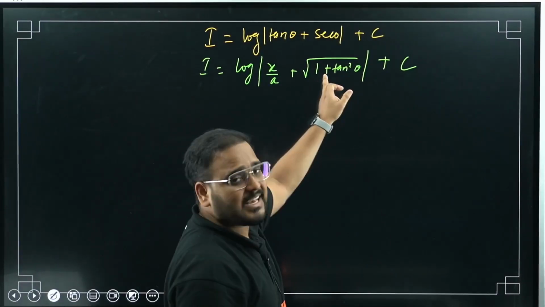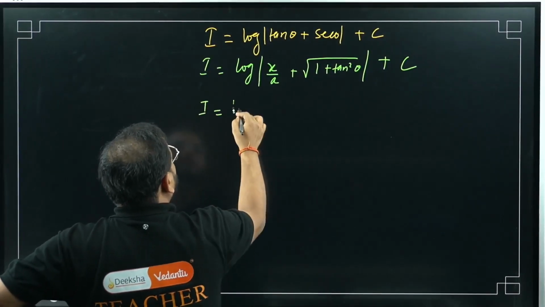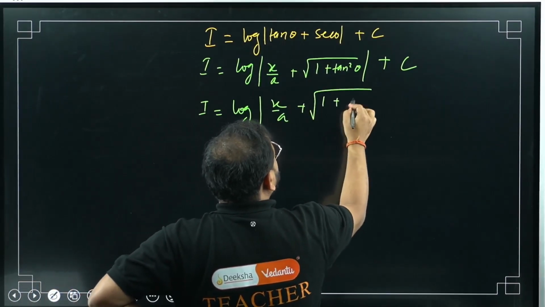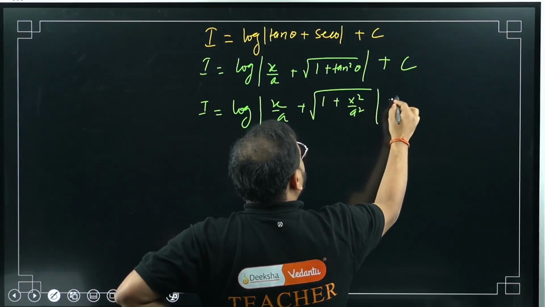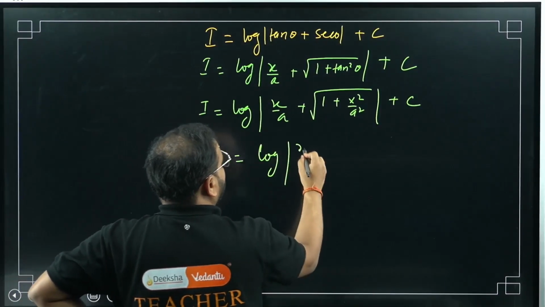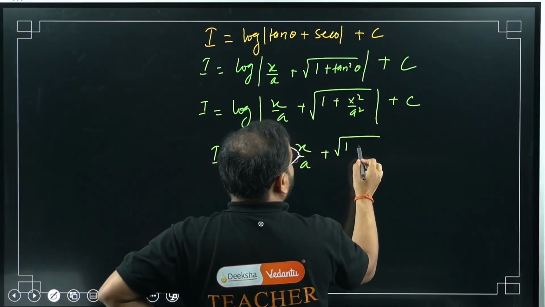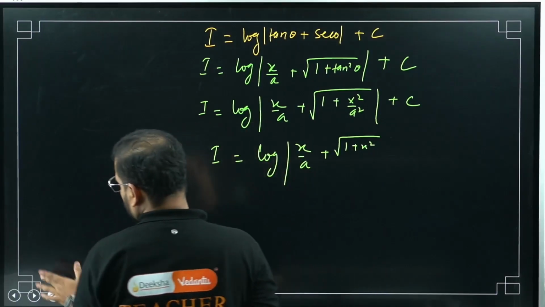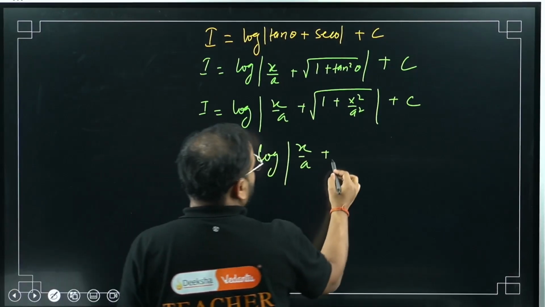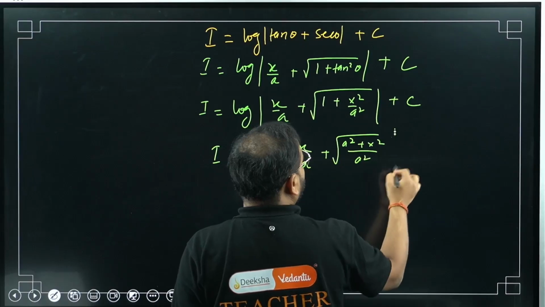1 plus tan square is sec square. Root of sec square is simply sec theta. Now I'm going to put back the tan theta value. So log of x by a plus root of 1 plus x square by a square plus c. So my I value is coming as log of x by a, and take LCM over here, sir. I'll get a square plus x square by a square plus c.